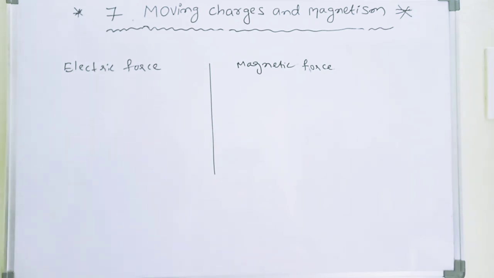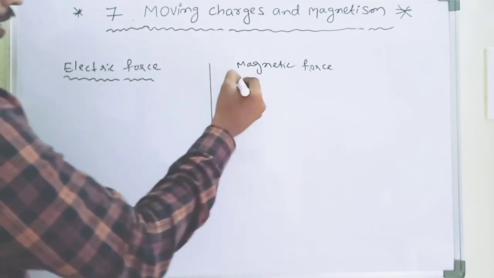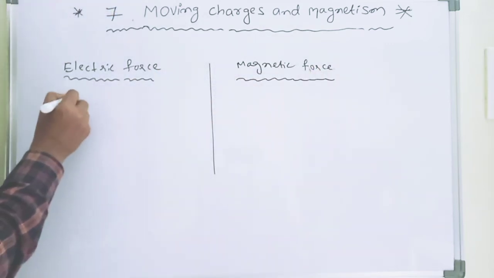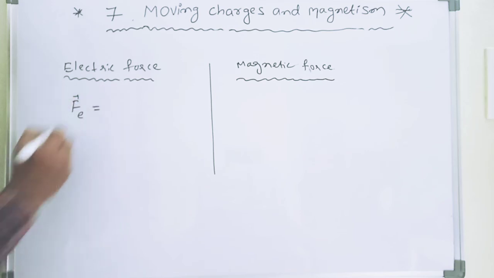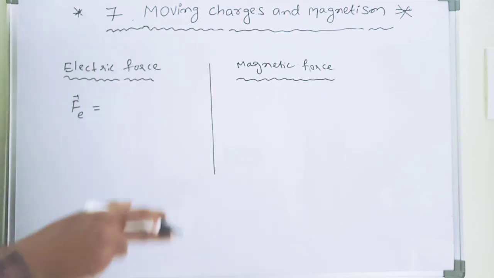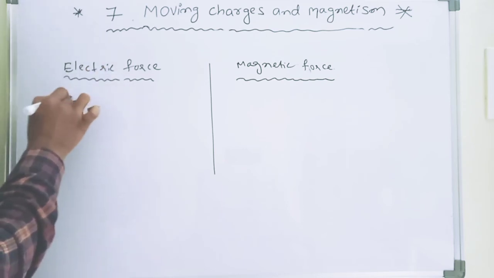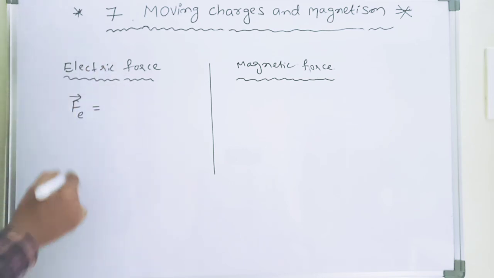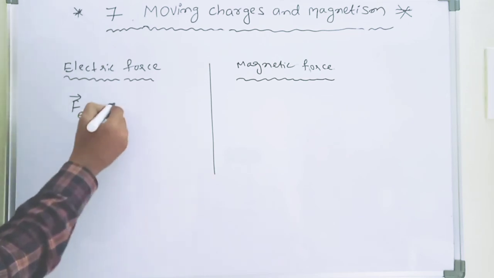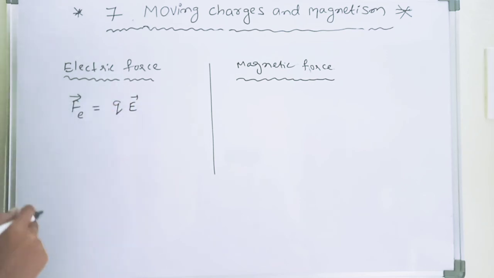Now, the comparison of electric force and magnetic force. Electric force we write as Fe. What is meant by electric force? The force experienced by a charged particle. That is called electric force. We write F is equal to QE, as we already know. Q is the charge, E is the electric field here.